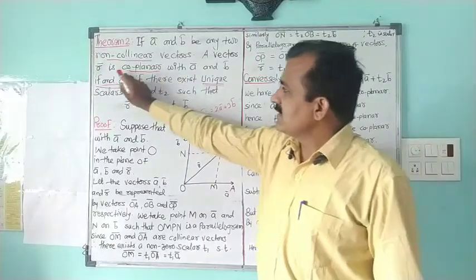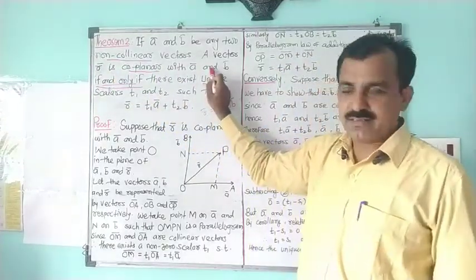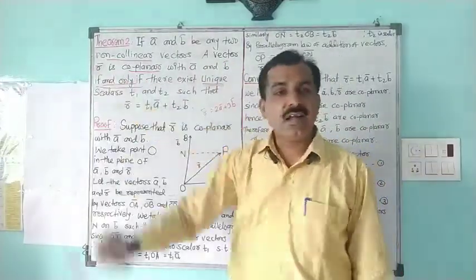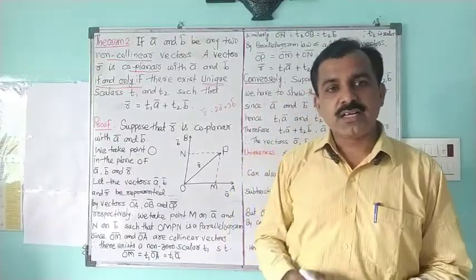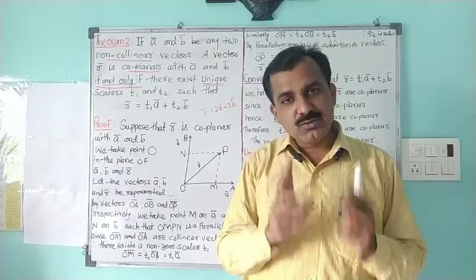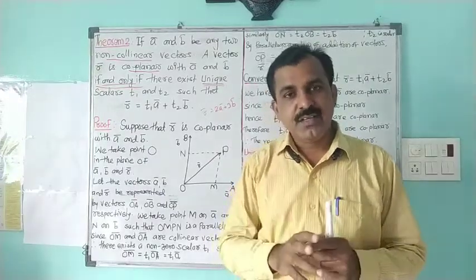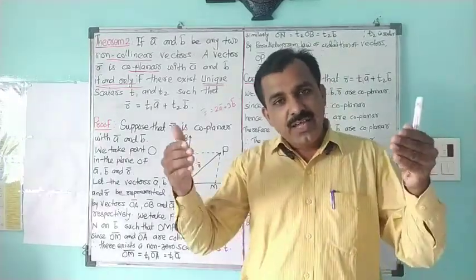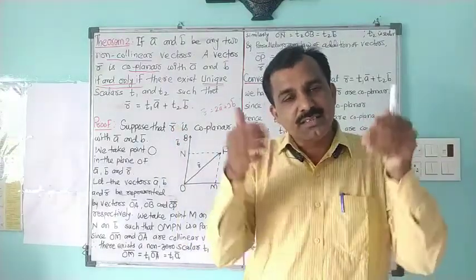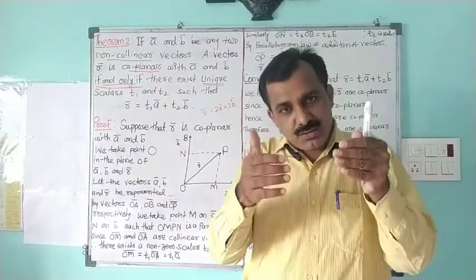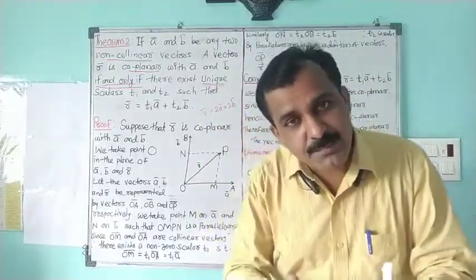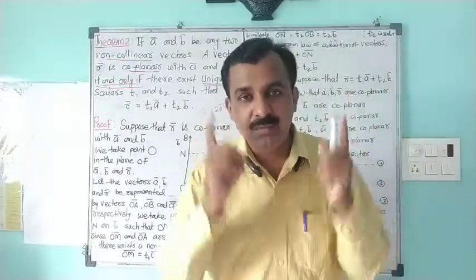We suppose these three vectors are coplanar, means the plane of a bar and b bar is containing the vector r bar. Another thing we already know, that when a bar and b bar are two vectors, they determine the plane. Then the addition a bar plus b bar and the subtraction a bar minus b bar lie in the same plane as that of a bar and b bar.